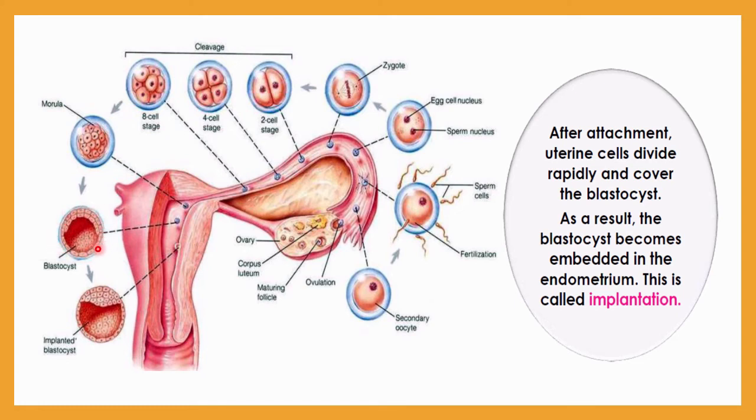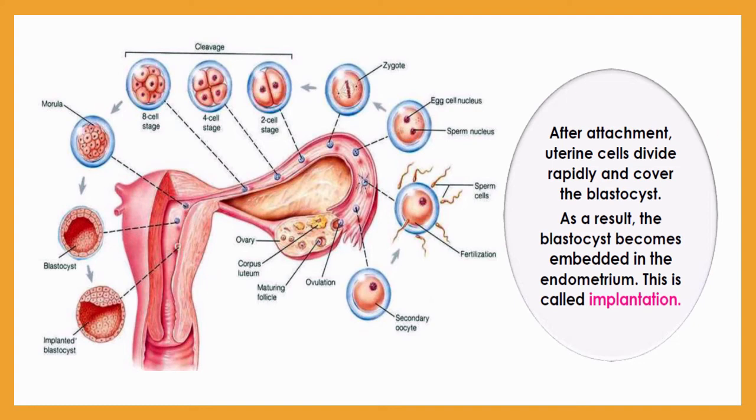Now this blastocyst is ready, meaning it travels along this fallopian tube and will reach the wall of a uterus. Now this blastocyst is ready for implantation, and will attach to the wall of the uterus.